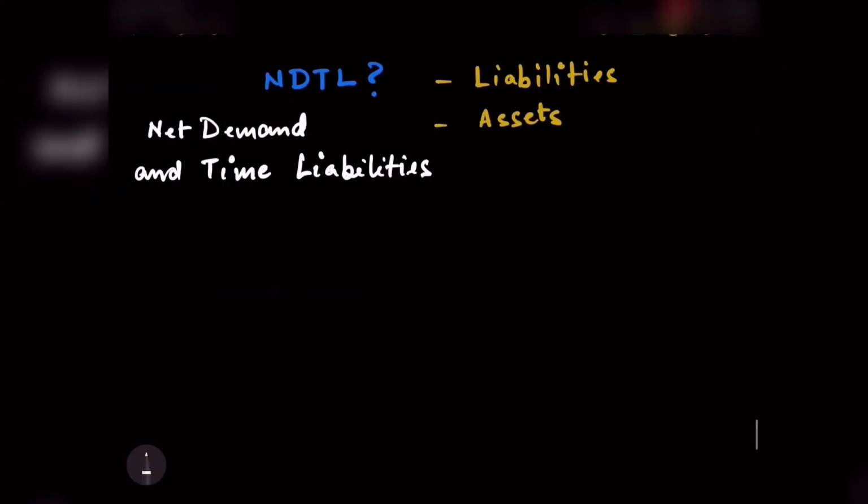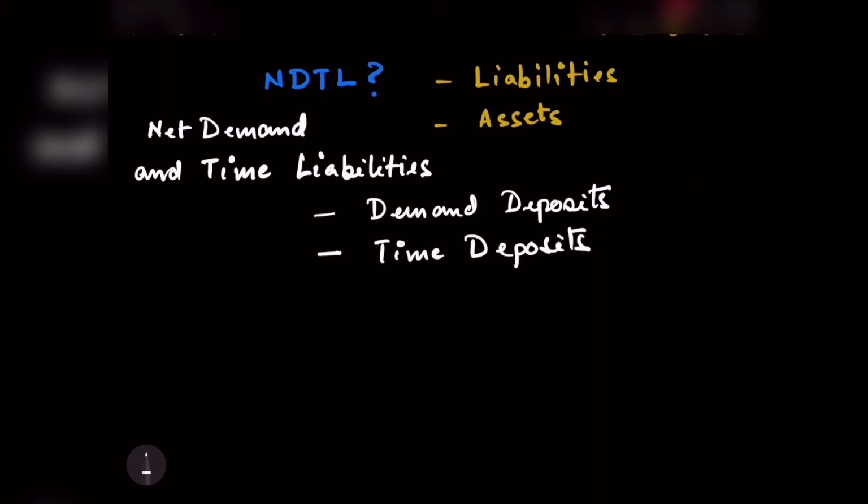and that is how it becomes an asset for bank. So now coming back to the concept of net demand and time liabilities, we know what liabilities are: demand deposits and time deposits of a commercial bank. Now if you talk about net demand and time liabilities, we are not going to include any interbank claims, and by this I mean that some commercial bank might hold similar demand and time liabilities with other banks. Those demand and time liabilities are not going to be included while calculating the net demand and time liabilities.